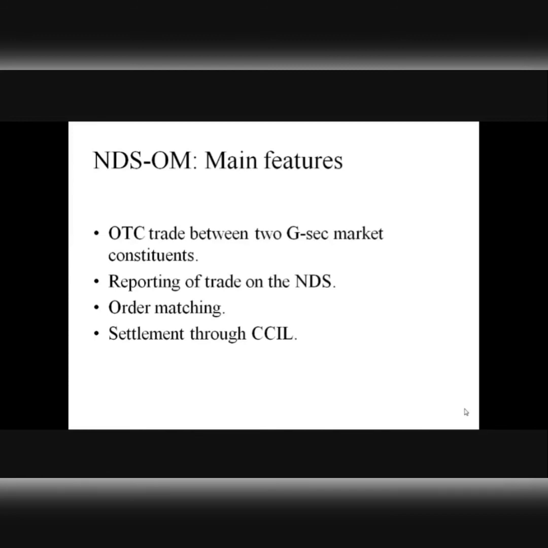It helps the market participants with reporting of trades done on the NDS, right? And it facilitates order matching. Order matching means when a person places an order for, let's say, buying treasury bills, it electronically or automatically helps that person or that bidder to match with the best possible order on the other side from the other person, right? So that's what order matching is.